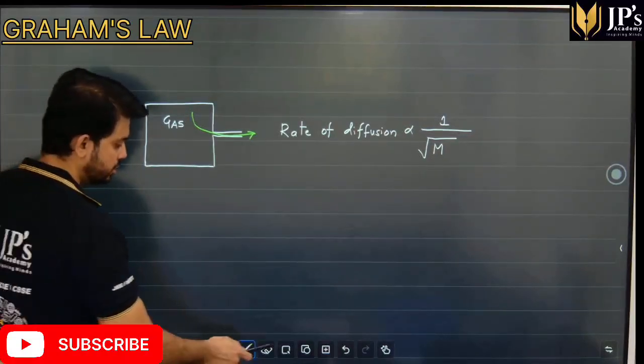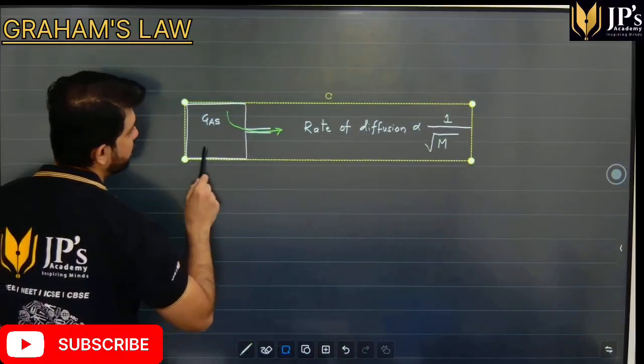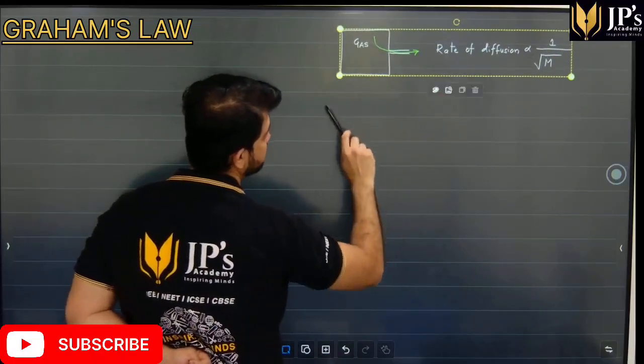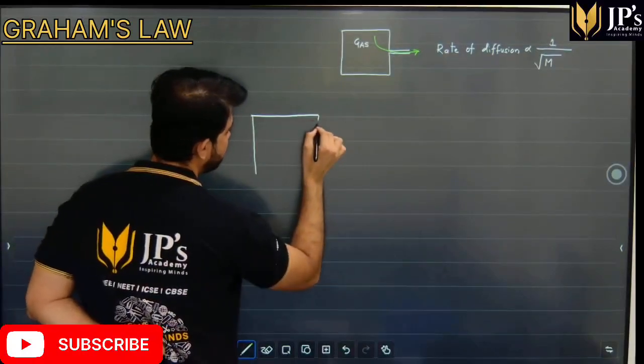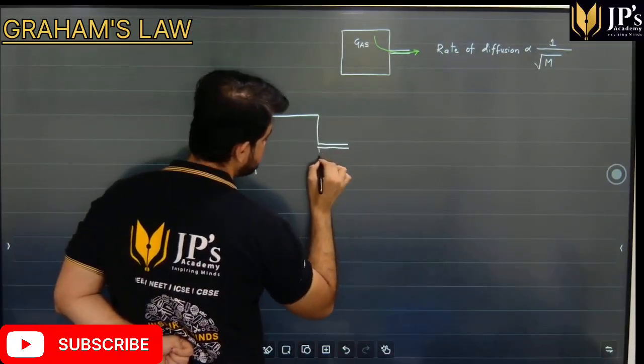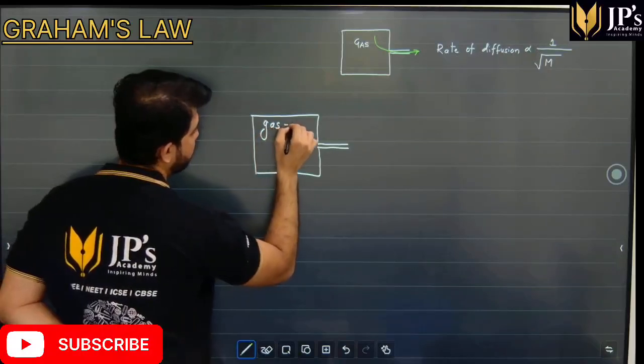And now let's say, students, if we have a mixture of non-reactive gases inside the chamber. So what if inside the chamber I have multiple gases present which are not reactive?